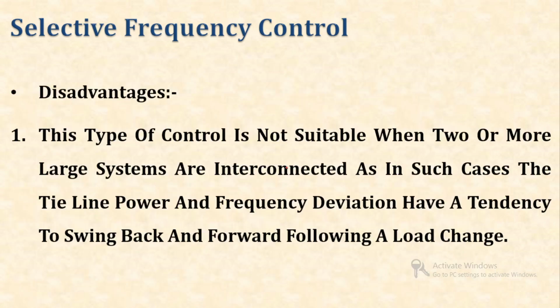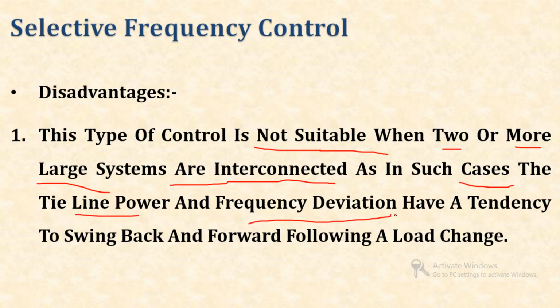Now what are the disadvantages of this type of frequency control? We can say that this type of control is not suitable when two or more large systems are interconnected. Because in such a case the line power and frequency deviation have a tendency to swing back and forth with the load change. So when two large systems are interconnected, there is a large frequency deviation and a large change in load. So in the two systems there is a natural tendency to swing back.